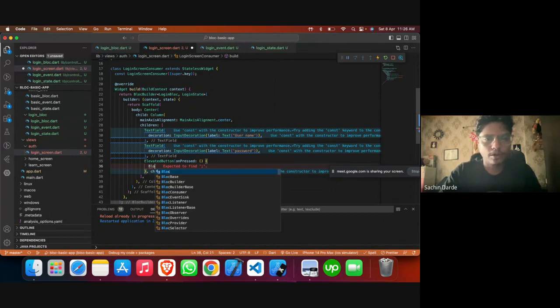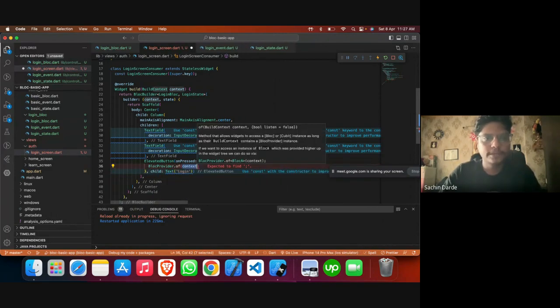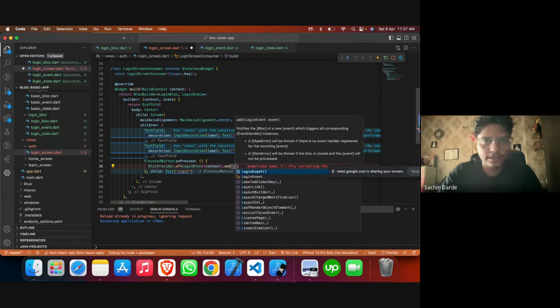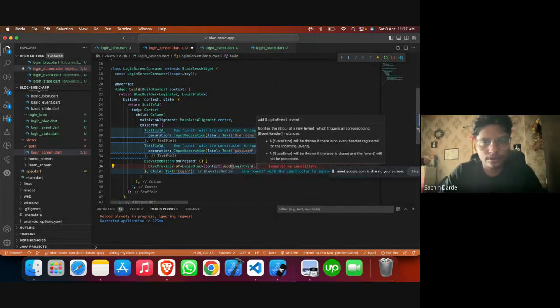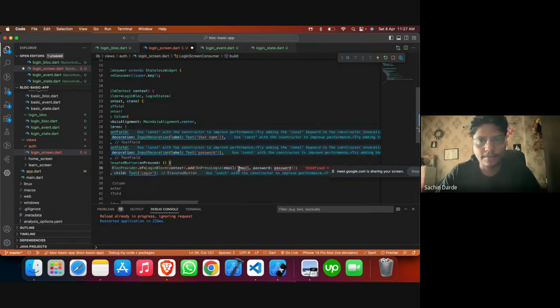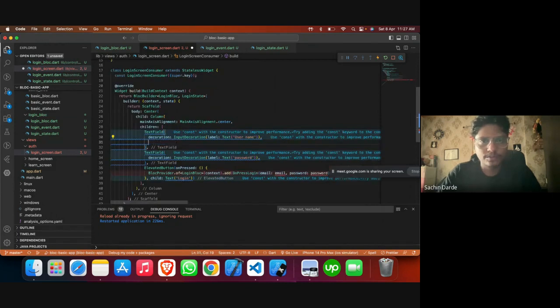So again, I'll call block provider of context, basically which block. This of context is going to be very important when we are going to learn the multi providers. So yes, let me then add. Basically, the event name is login event dot on login. Then email and password. So these are going to be our controller, which is going to be here.